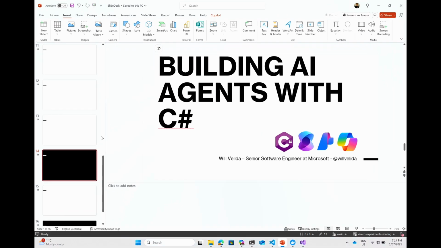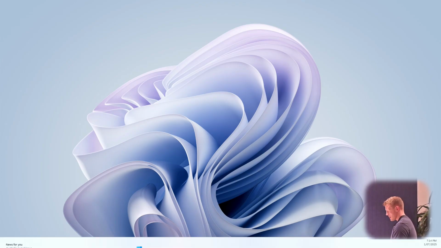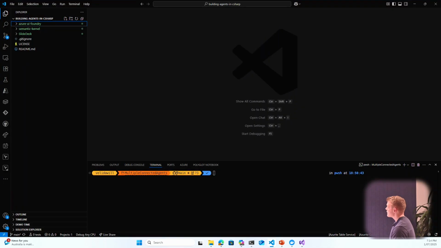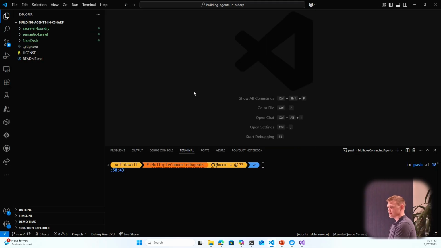All right, so let's go into some code and see how this actually works. So I've still got the internet, which is good. And now I'm going to start off with the Semantic Kernel demo. So hopefully, there we go. Oh God, this work device is challenging. There we go. Okay, is dark mode good for everyone? Fantastic. If I just go in a couple of times, if I go in like that, can people at the back see?